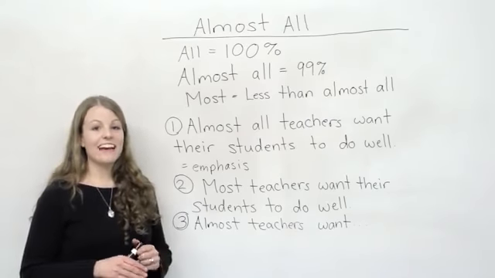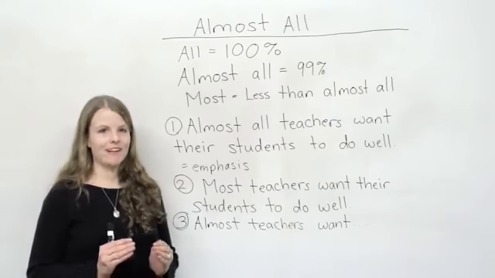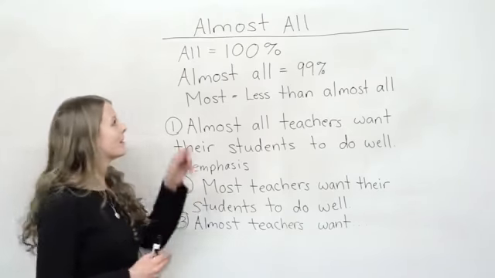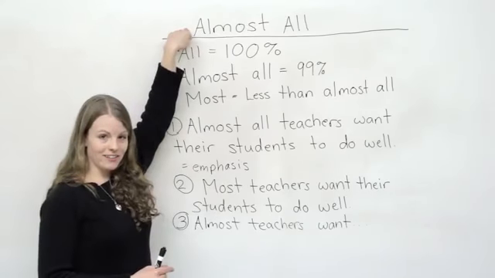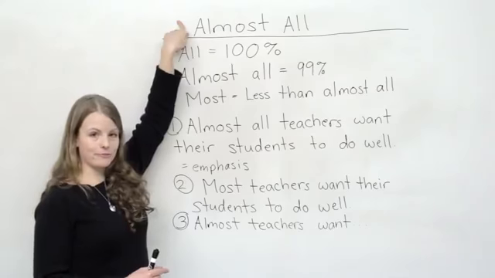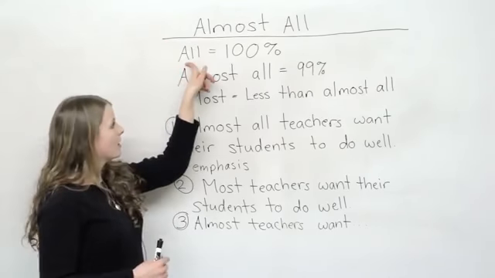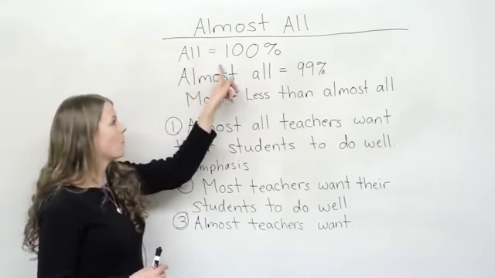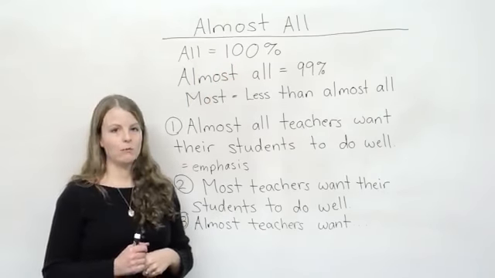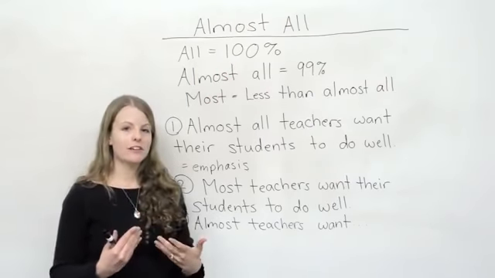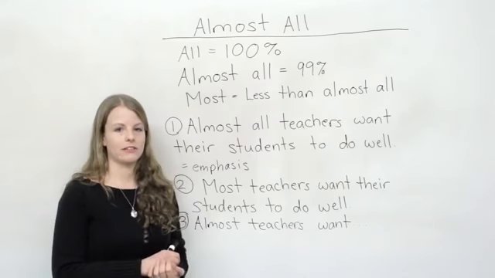So this is when things get a little confusing. A lot of students mix up almost all with almost. Now there is a key difference here. All is 100%. When we talk about all the books, we mean 100% of the books.